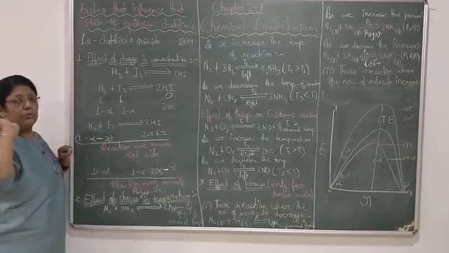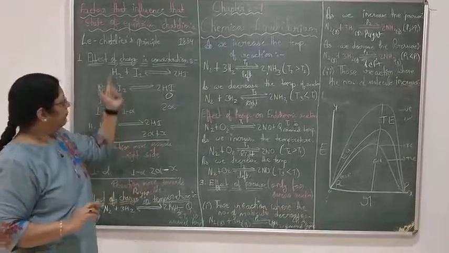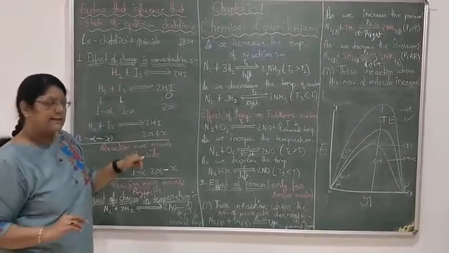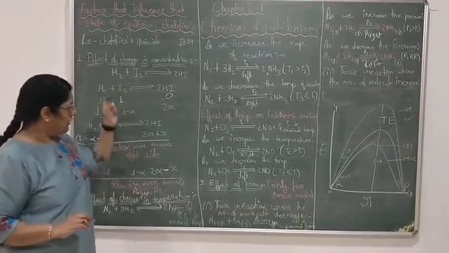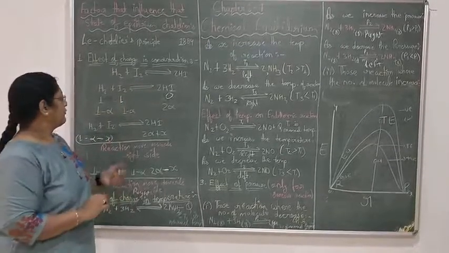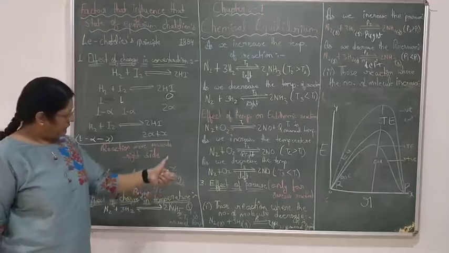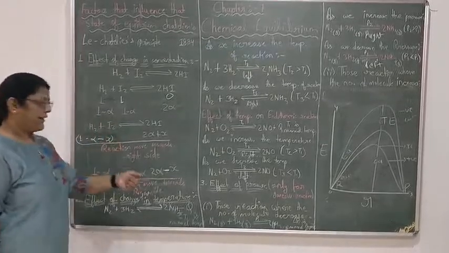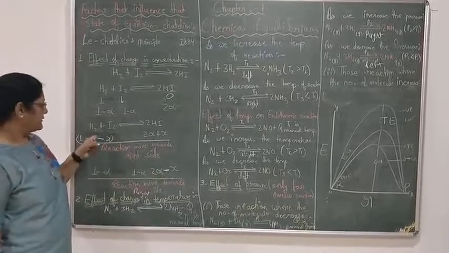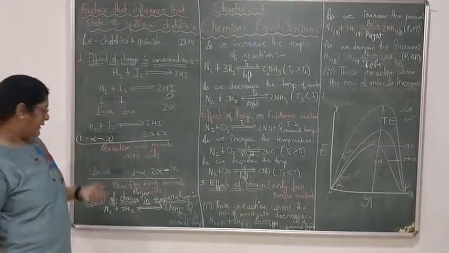The most important point is that the reaction can be changed, but whatever theory I said about the effect of concentration will remain the same. Only the reaction changes. If you are adding something, if it is plus, then the equilibrium moves towards the left side. Right now they are minus. If they are plus x, then the equilibrium moves towards the left side.